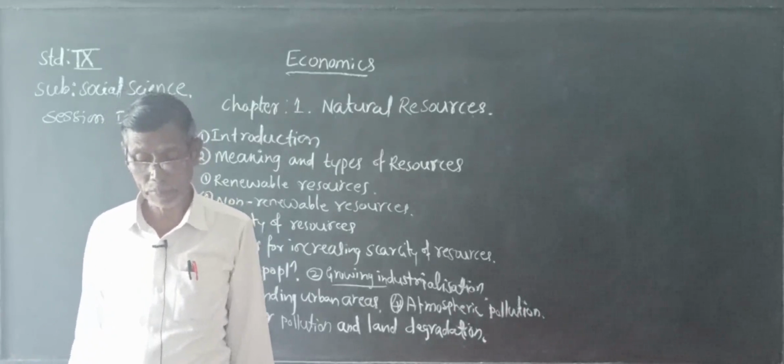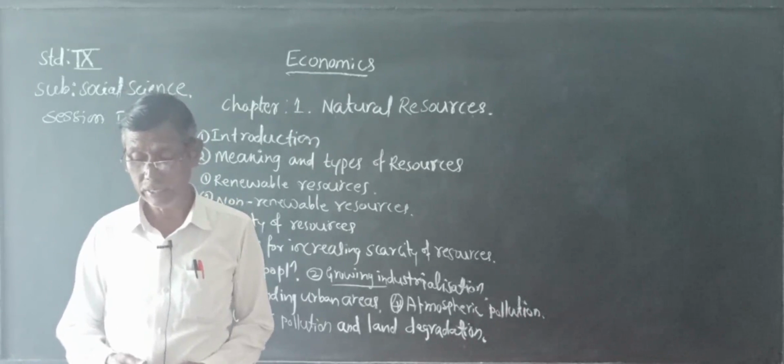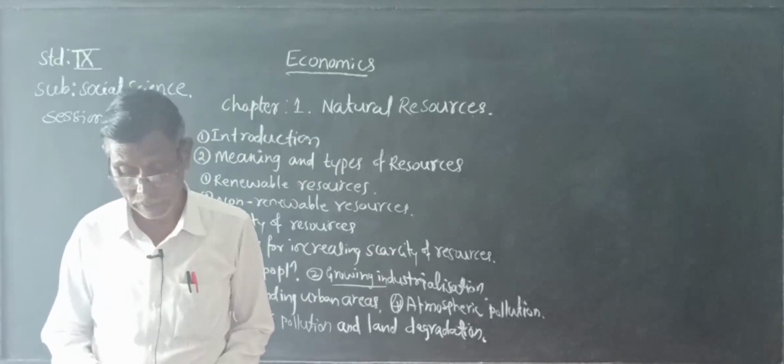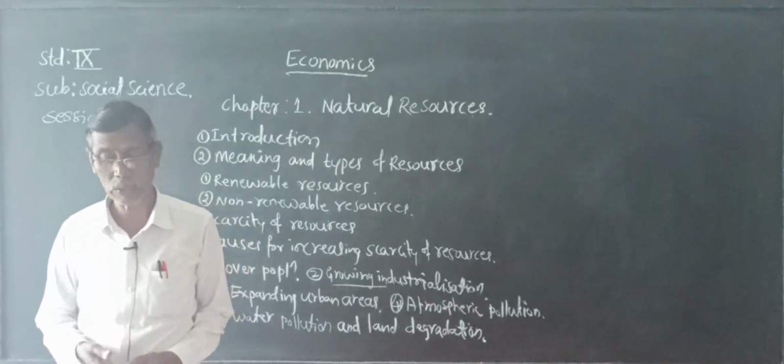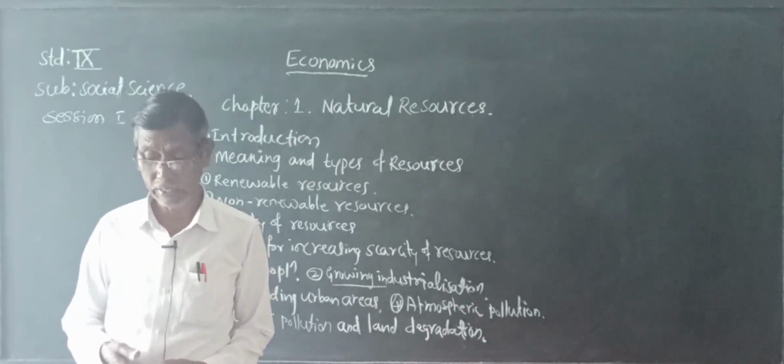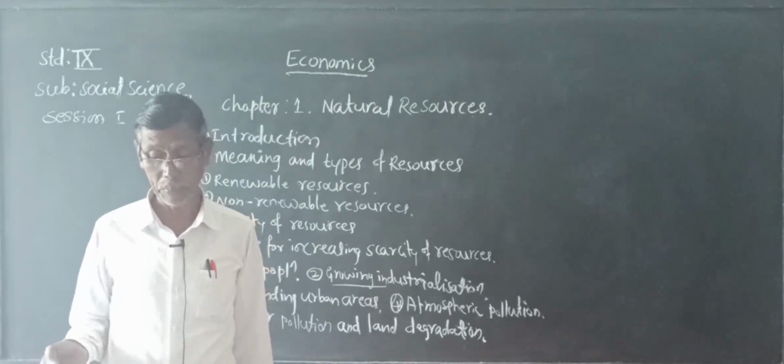So the increase in population and increased economic activities have increased the scarcity of resources and affected the quality of resources also.